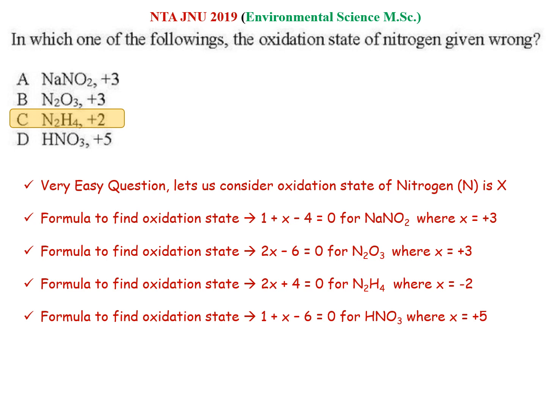In this question again there is a question on the oxidation state. It is a very easy question. It asks in which one of the following the oxidation state of nitrogen is given wrong.